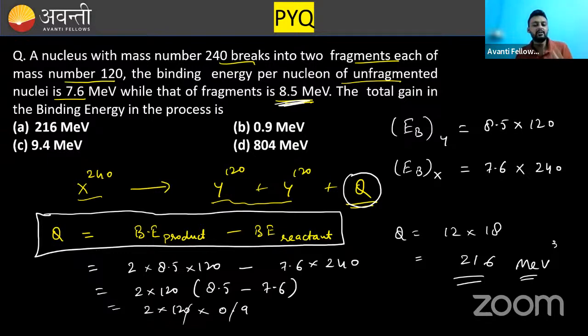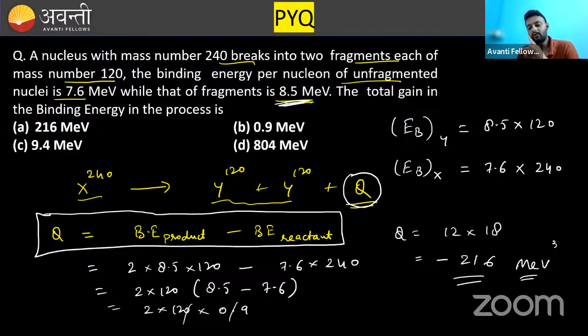If this energy comes out to be negative, for example minus 216 mega electron volt, then it means energy is not released but absorbed in the process, and it is known as an endoergic process.